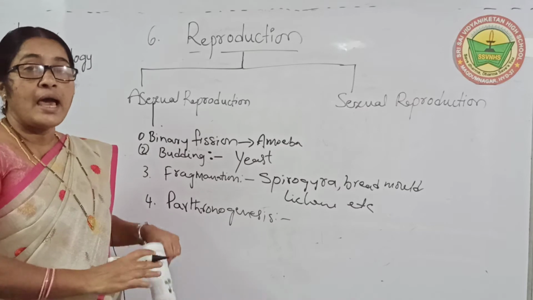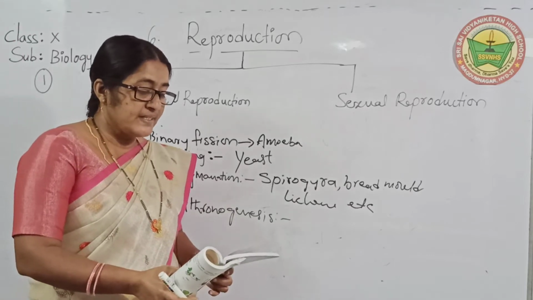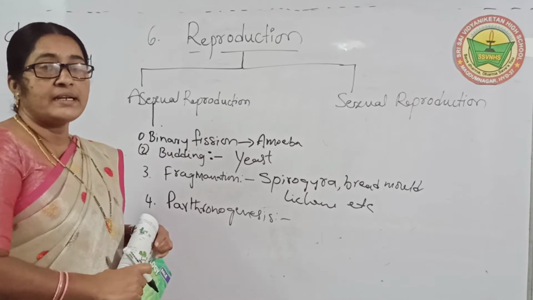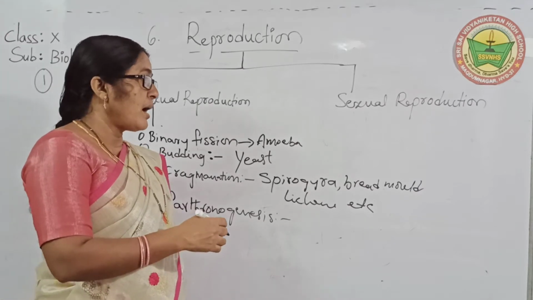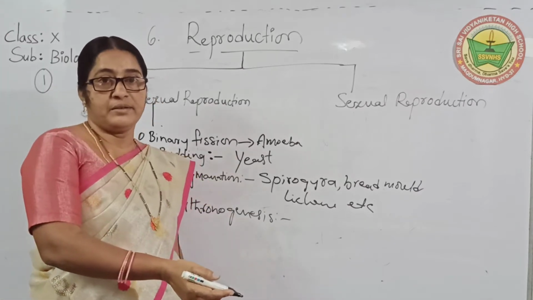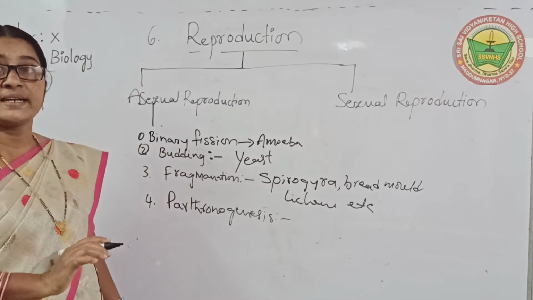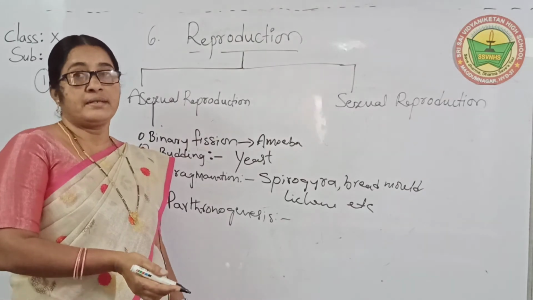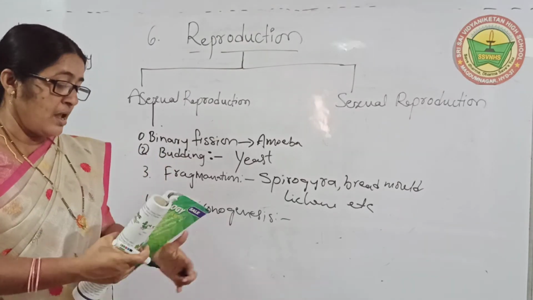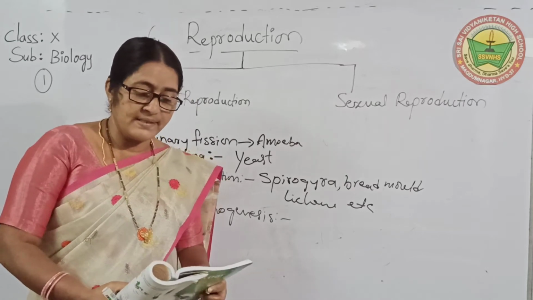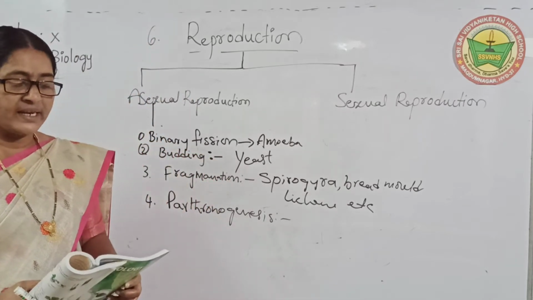An unfertilized gamete is changing into another cell, another organism like them. And next, this parthenogenesis occurs commonly in lower organisms.